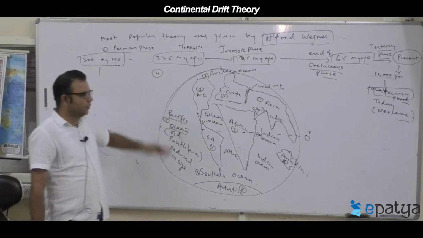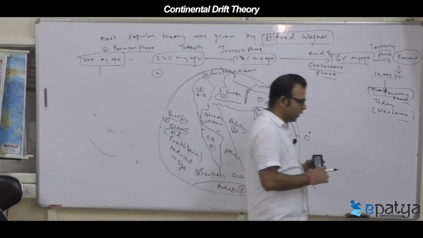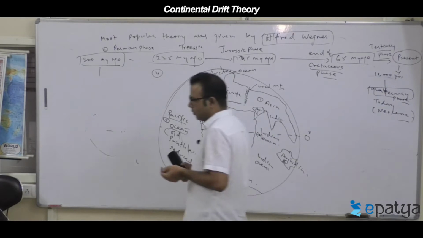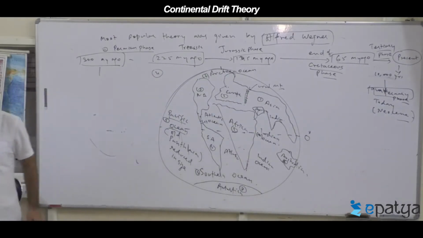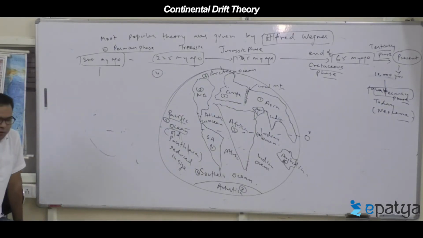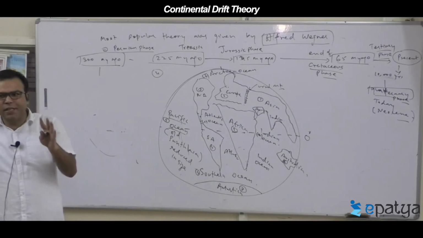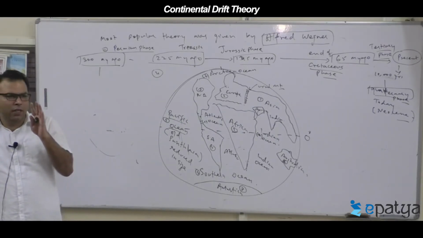So, this happened. Complete that sketch. Now, Wegener was able to explain this. Now, the question is, some scientists asked, what is the reason for continental drift?